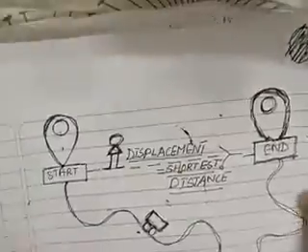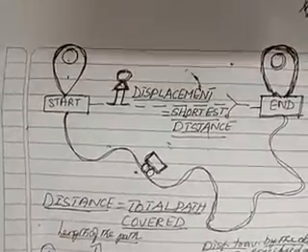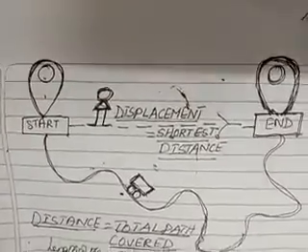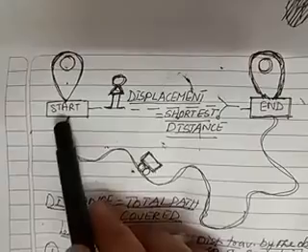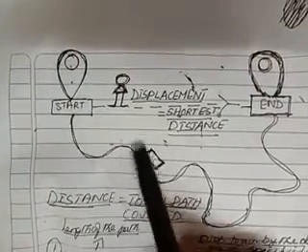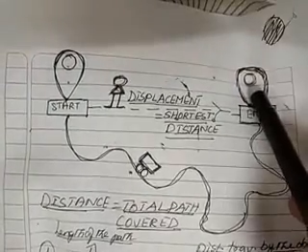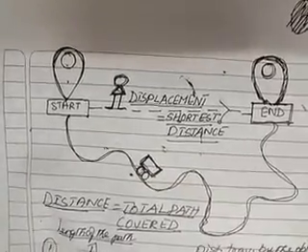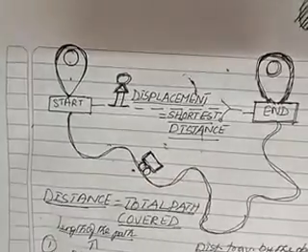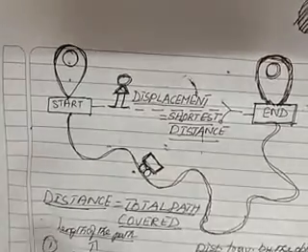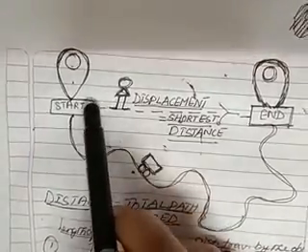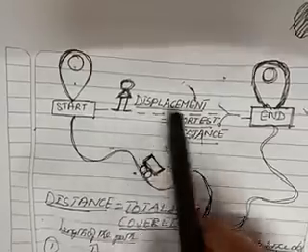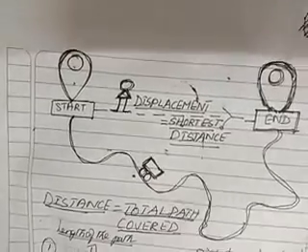Now see children, before we conclude this, we are seeing one more example. Is it not interesting? See here, the starting point and the ending point. From the starting point to the ending point, a man is just walking. So he is displacing himself. So the distance from the starting point to the ending point is called displacement, which is the shortest distance.